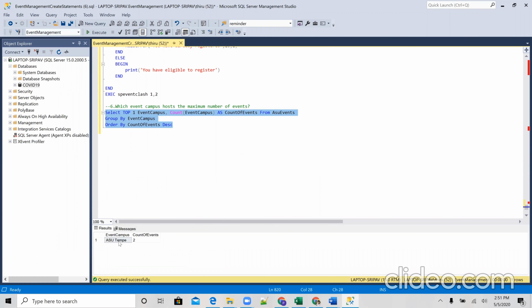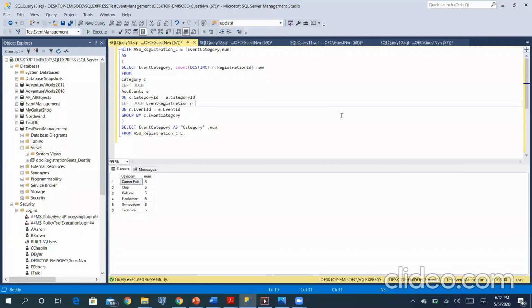So according to this data set, we have ASU Tempe campus. Now we are going to explain a few examples of various stored procedures, CTE, functions, triggers, cursors, and views. First, we created a CTE to find out the number of registrations recorded for a particular category.